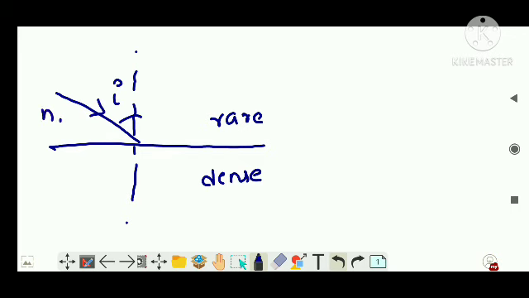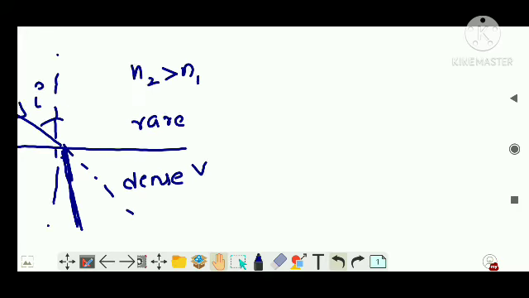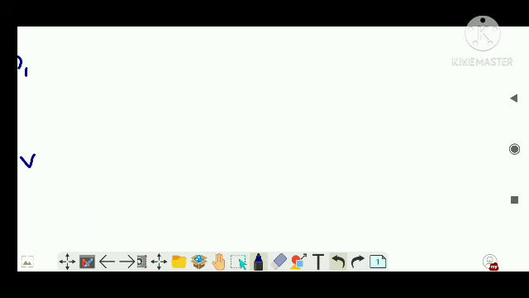Now let's say this is n1 and this is n2, and I am saying that the refractive index n2 is greater than n1 because it is the denser medium. So when a light ray enters from rarer to denser, its speed will decrease. So it will bend towards the normal. It has difficulty passing because it's denser, so it moves towards the normal. It was supposed to move like this, but it bends towards the normal.